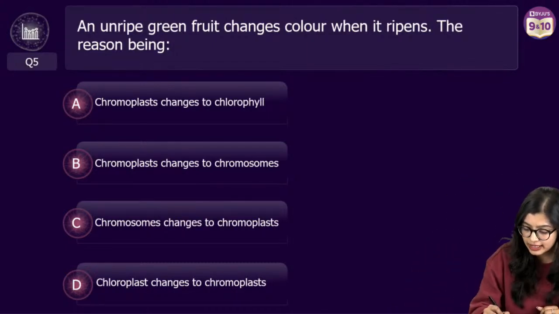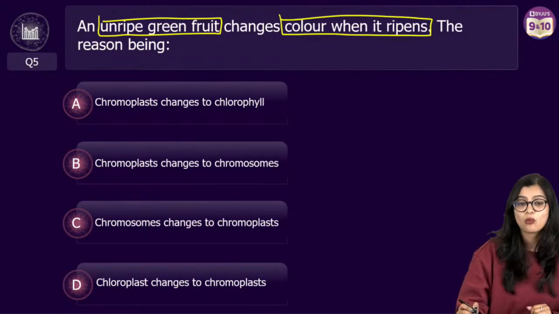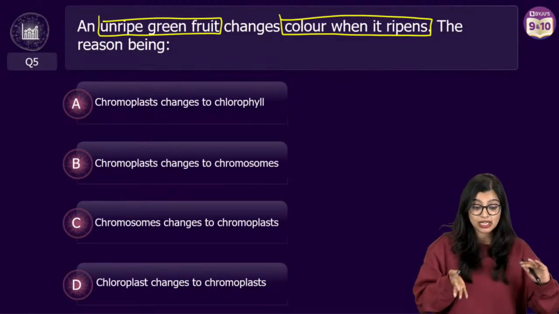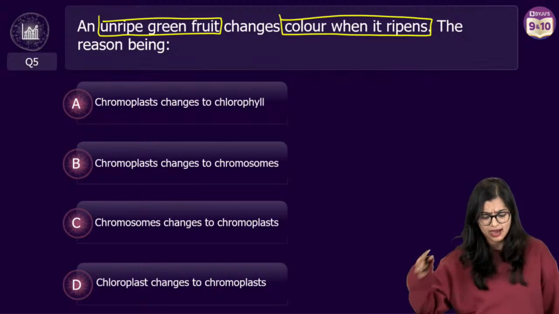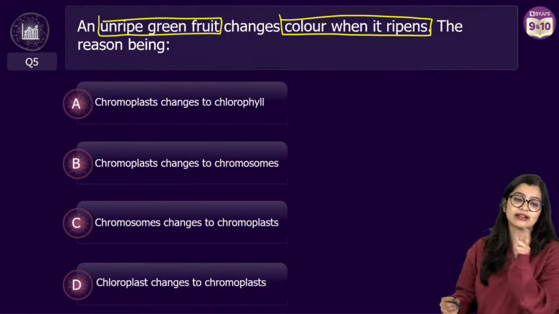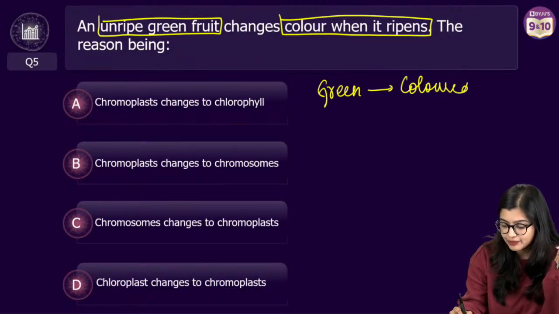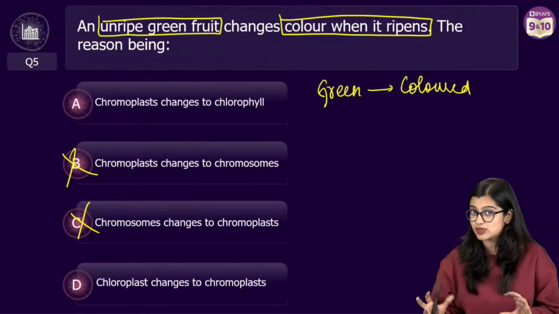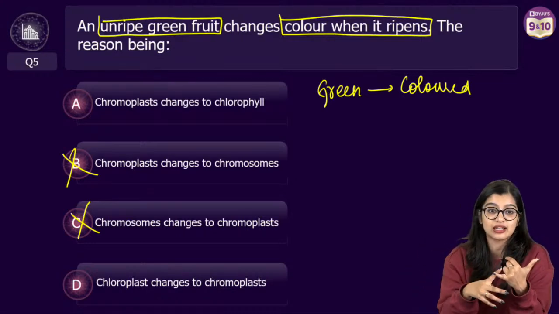An unripe green fruit changes color when it ripens. What exactly goes on? Does this mean that chromoplast becomes chlorophyll? Does it mean chromoplast changes to chromosomes? Chromosomes change to chromoplast? Chloroplast changes to chromoplast? Now see, one thing we know, we're talking about something which was green in color becoming colored, right? So in this particular case, it's not chromosomes that are getting involved. Although they have a role, not directly. They're not getting converted into chromosomes because of which color is getting imparted.